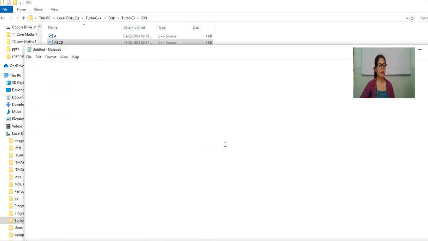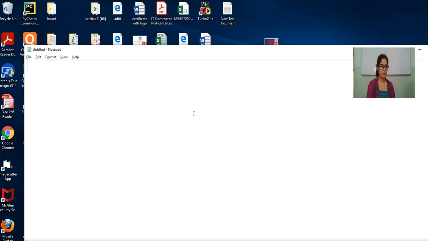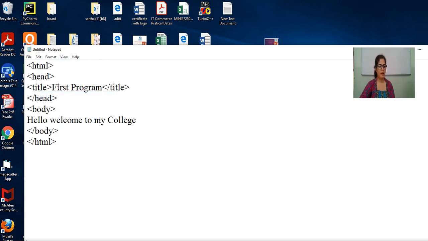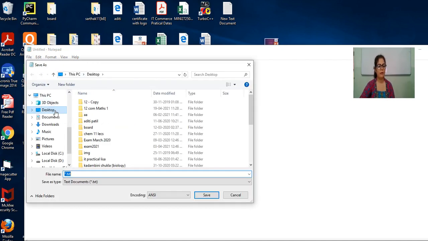This is a Notepad. Here you have to type your complete program. Whatever program you have to type, you can write your complete program here. So for example, this is a Notepad and I have this file, and how you have to save this file and how you have to check the output. First of all, type your program and then save your file. Go to File, Save, and then you have to choose a location.